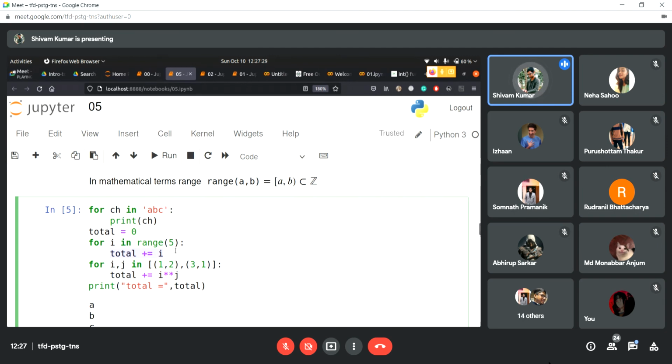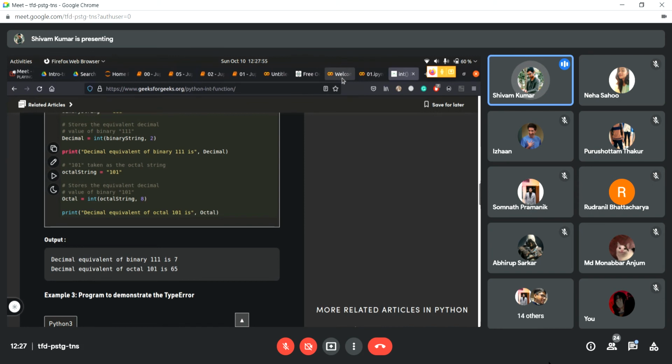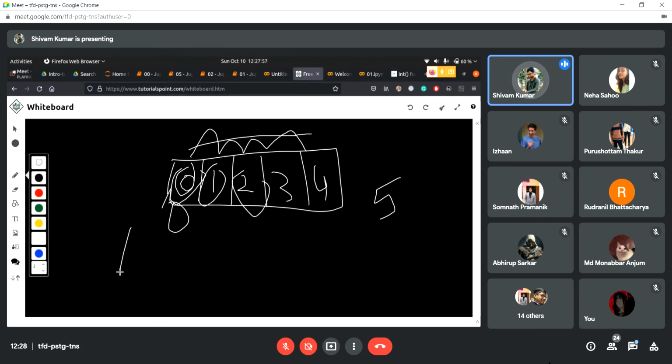And then total is equal to total plus i. This just means total is equal to total plus i. So the first time total is 0. And the moment the interpreter encounters this, it's going to evaluate total is equal to 0 plus i. So i right now is 0. In the first moment, i is 0, in the list we had from range 0 to 5. So the first value is 0.